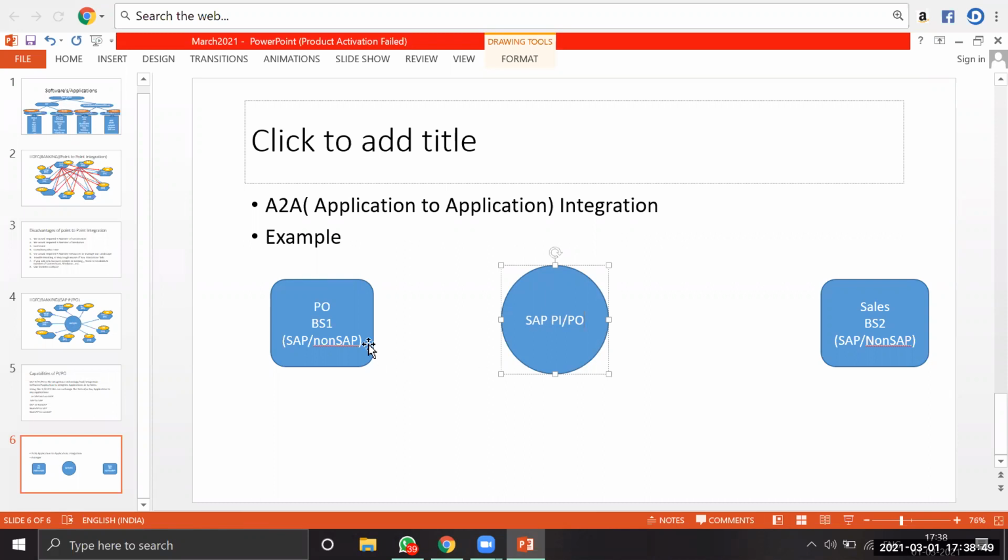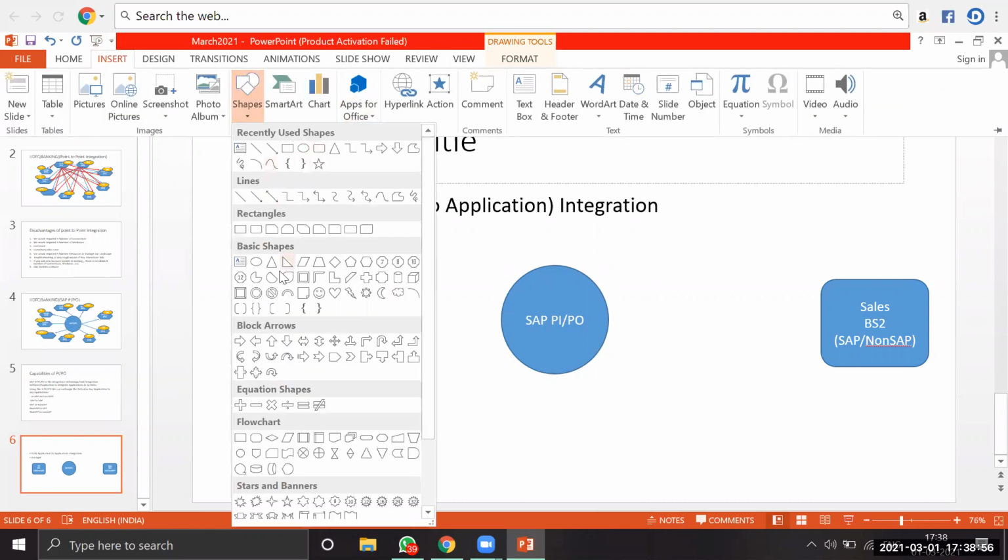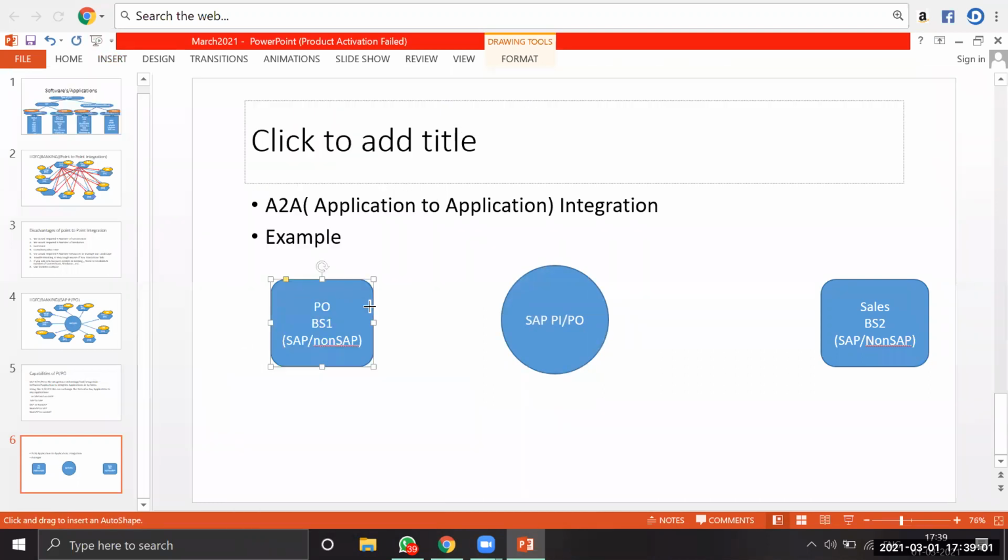So with this middleware, first from the source, it will come to the PO. Whenever the purchase order is created, first it will come to the PO. At the PO level, we will do the validations, filtrations, everything as per the target. Then the output of the PO will pass to the corresponding target system.